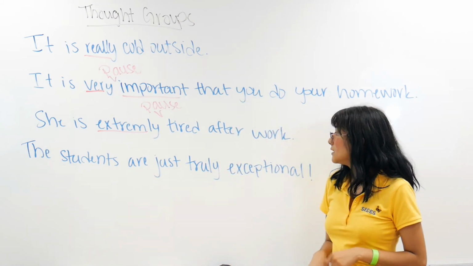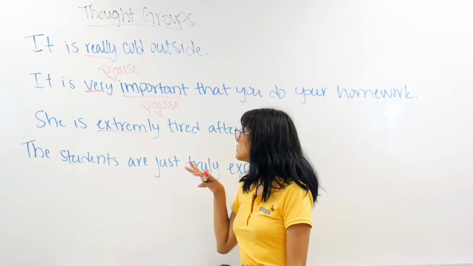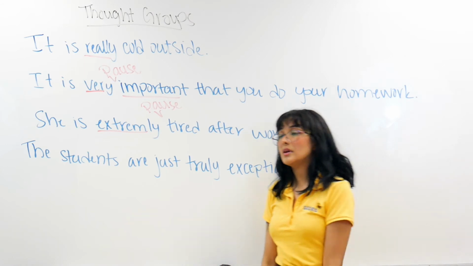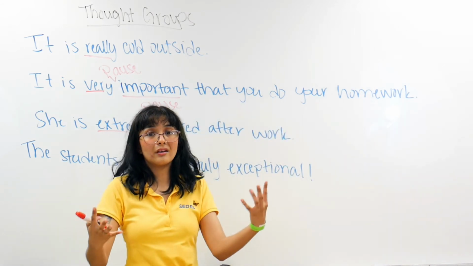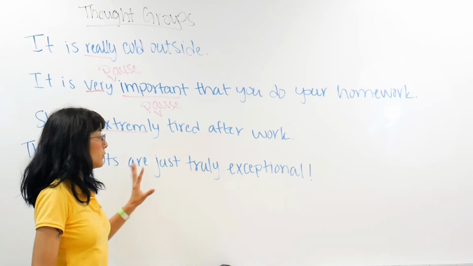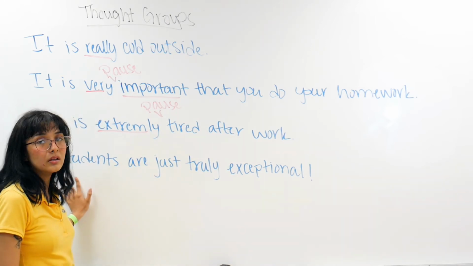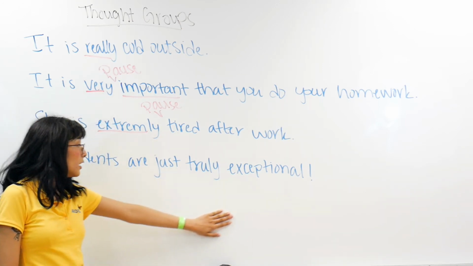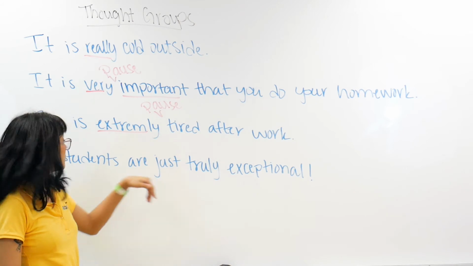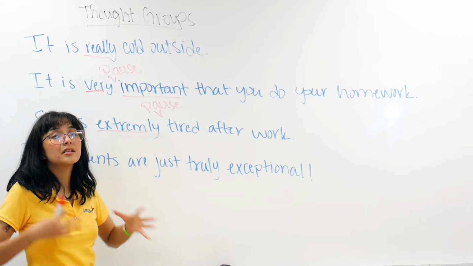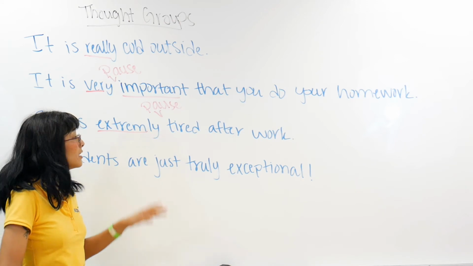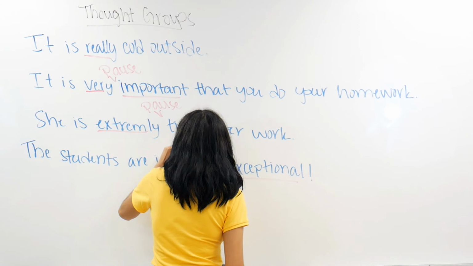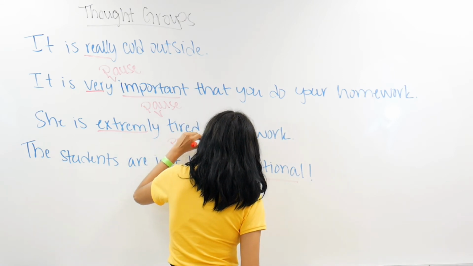Then we have this sentence with nothing: the students are just truly exceptional. Here I do have an exclamation mark, so I need to make the statement a little bit more exciting. But what words are we emphasizing? I'm not going to emphasize the students. Here we have the word exceptional, but I also want to emphasize just. So, the students are just truly exceptional. Now I have two pauses. I'm emphasizing the words just, truly, and exceptional with pauses.